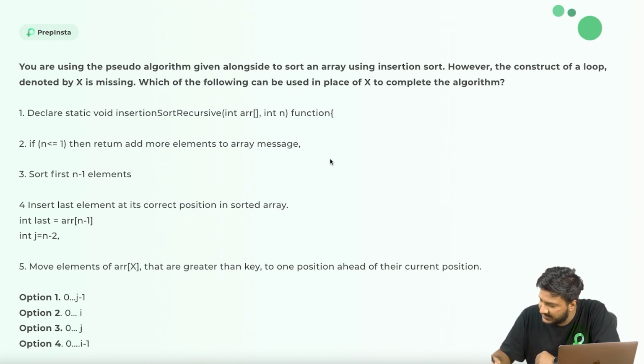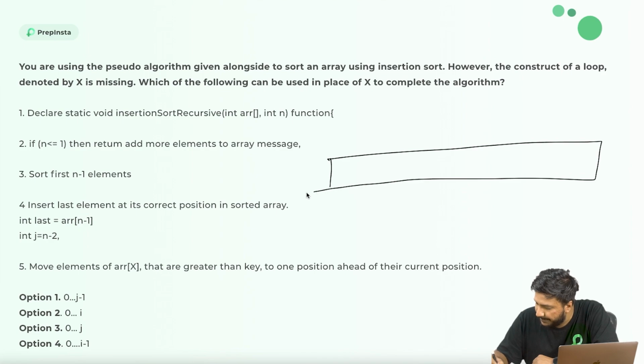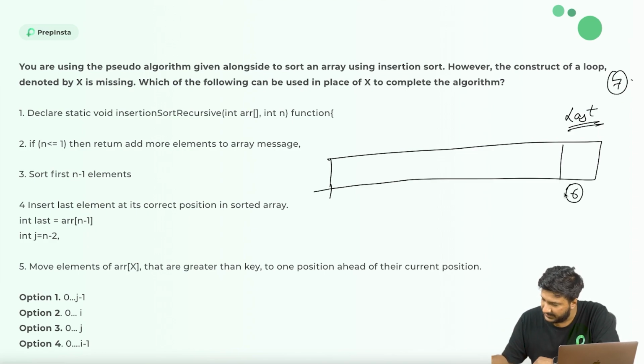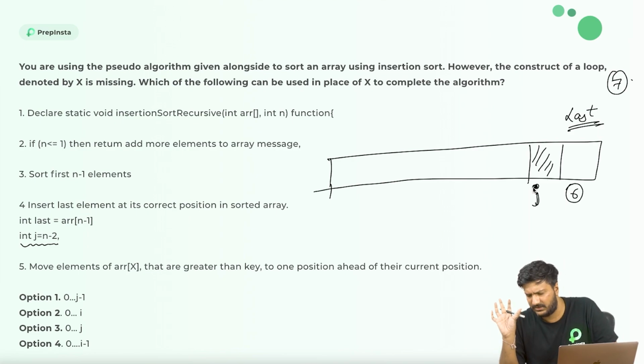So what's happening here is, out of the whole array, even if you don't understand it, take it through me. Out of the whole array, they are saying that, okay, we are creating a variable called last, and we are giving it n minus 1 value. So basically, let's say if the array size is 7, then 6, which is why n minus 1. Then apart from that, using int j is equal to n minus 2. So we are basically creating just the previous element and we are calling it j. Okay, so I'll believe the algorithm for the time being.